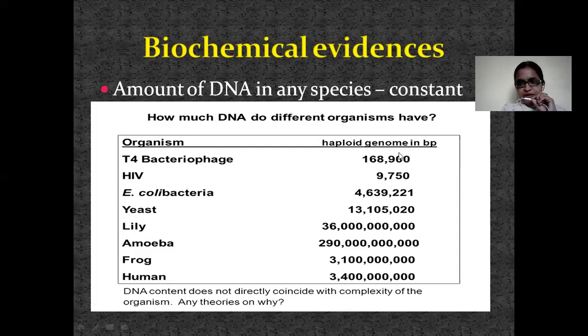But if you compare the genome or base pairs or genome length in these organisms, there is no relation between the size of the organism and the size of the genome or genetic material, or the complexity cannot be compared with the size of the organism. Even if the size of the organism is very small, like amoeba, the number of genes can be more.